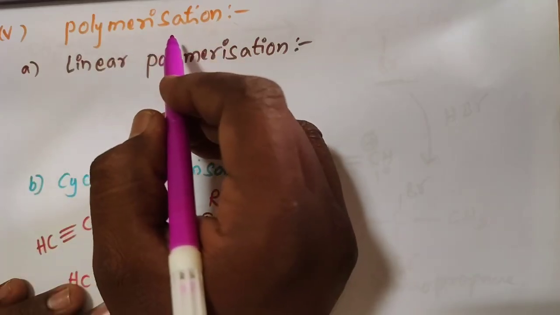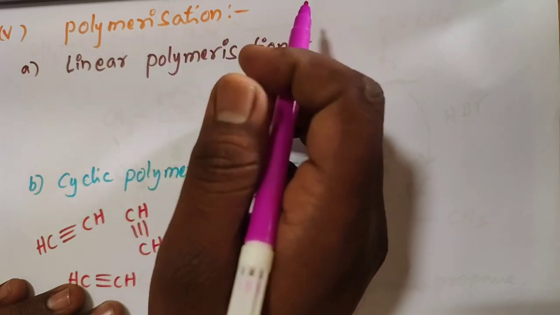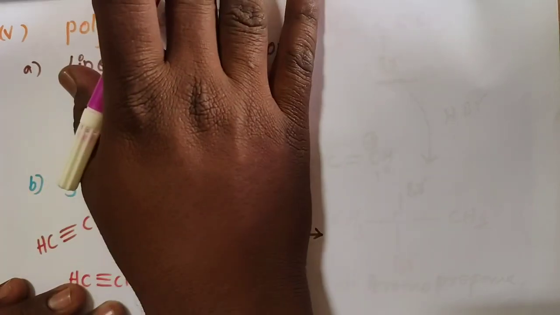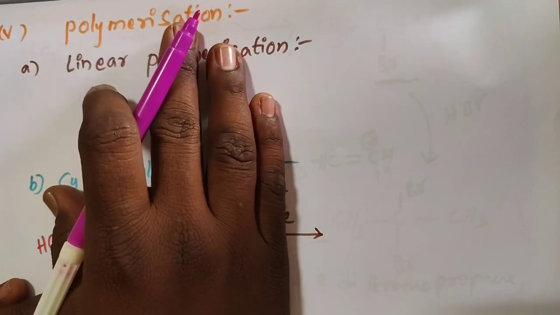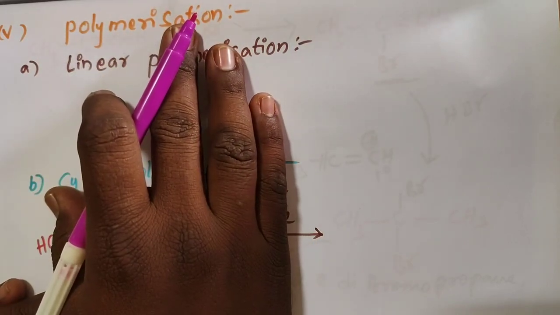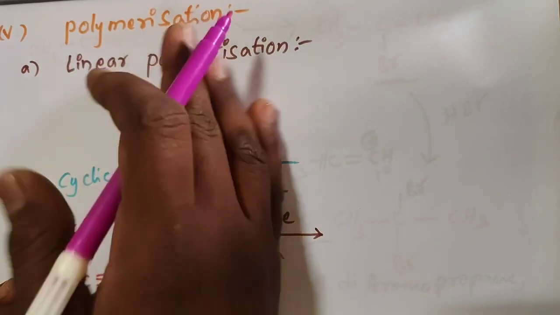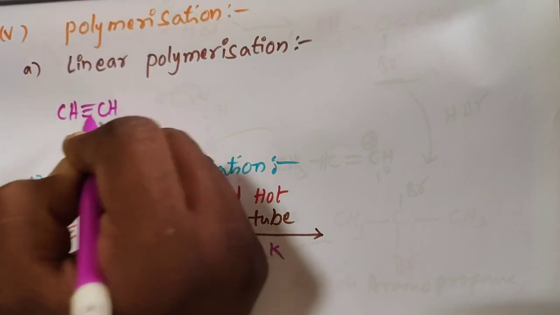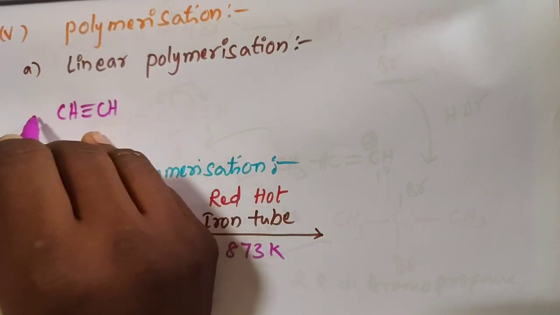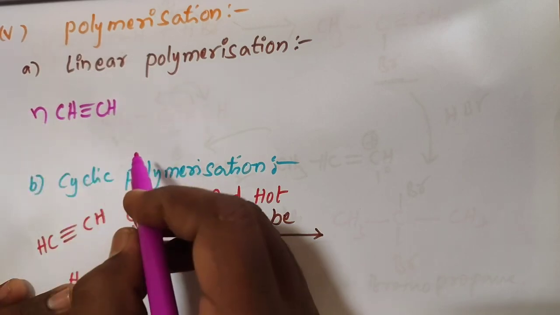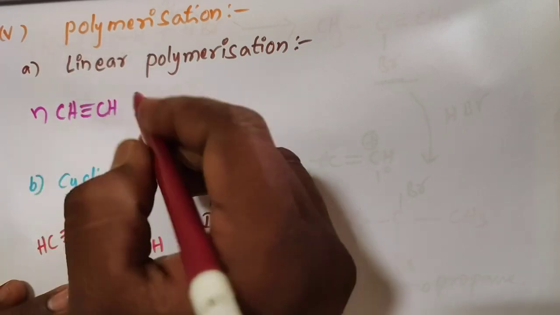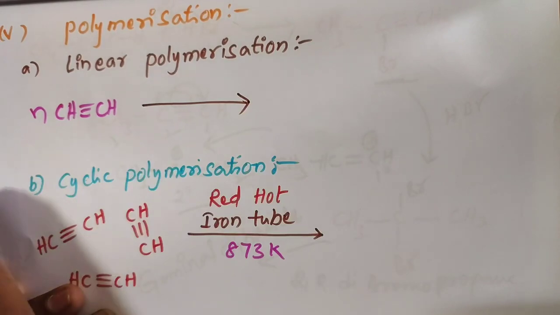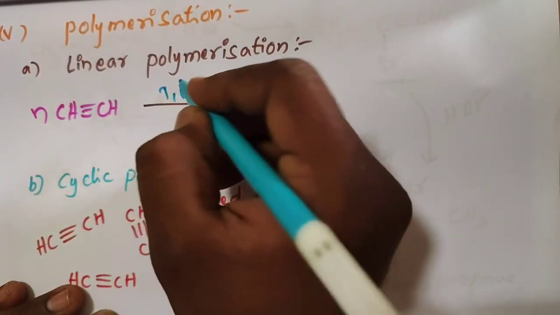Polymerization: a number of monomers are converted to polymers under certain conditions, with high temperature and pressure required. Take n number of ethynes, CH triple bond CH, under high temperature and pressure.